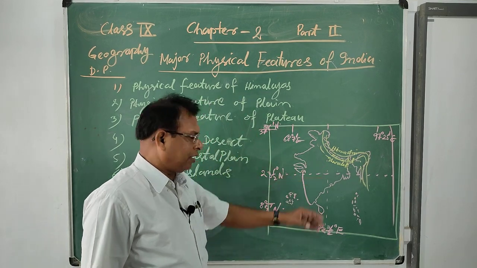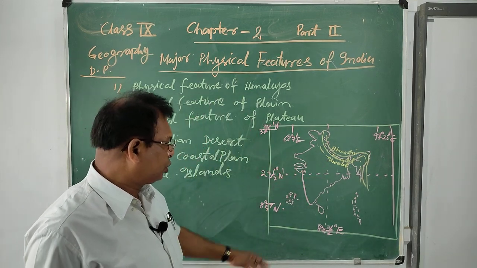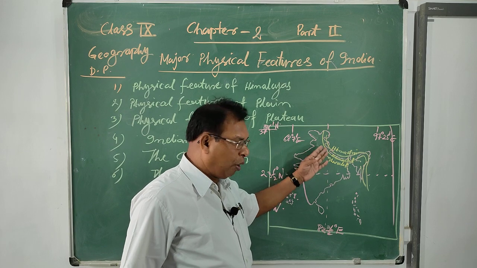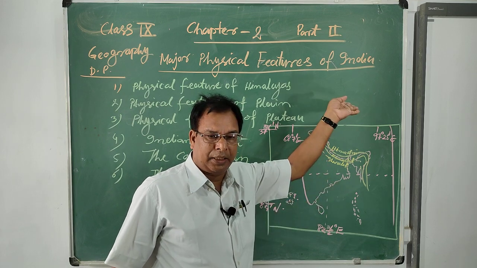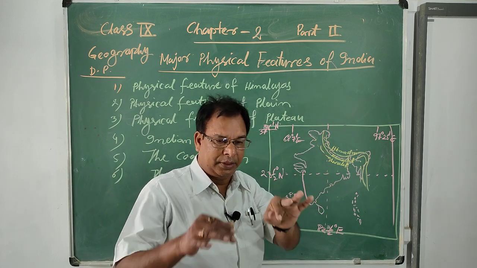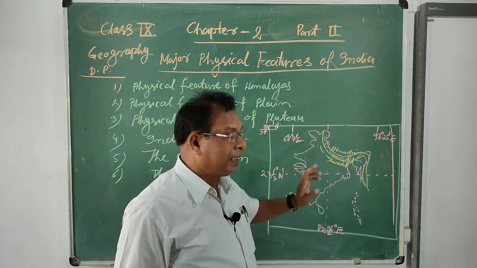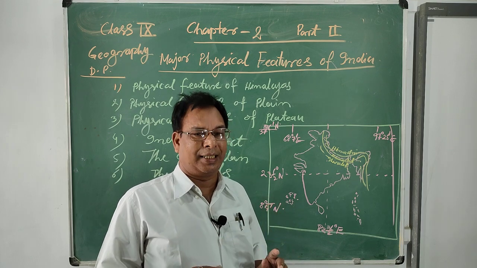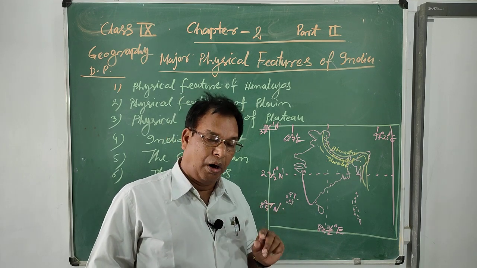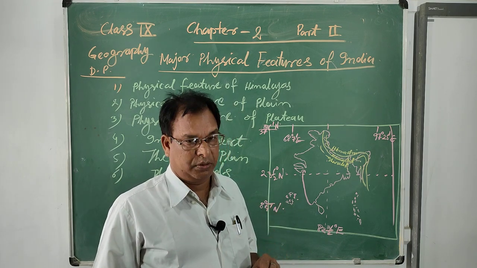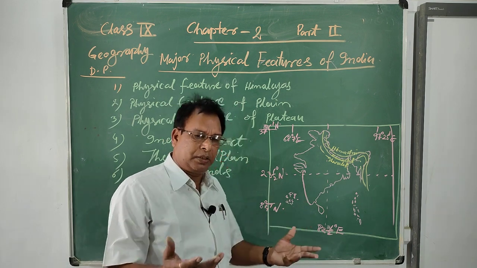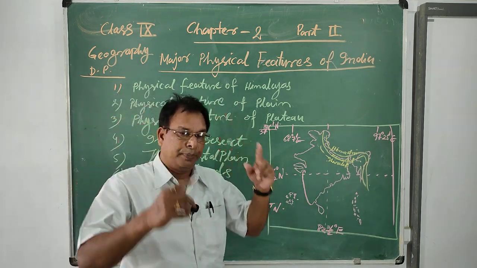During the formation of the Himalayas, so many portions were uplifted and so many areas went down. The uplifted areas of the Himalayan ranges form the peaks, different peaks, that means Choti.